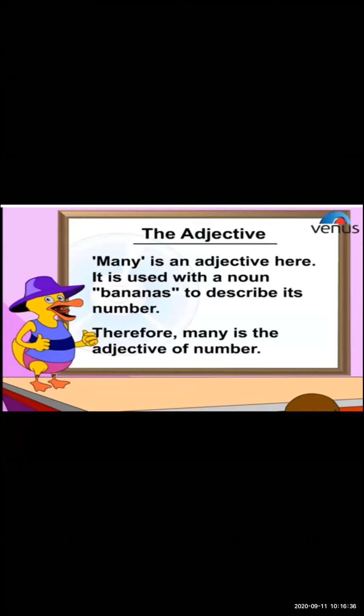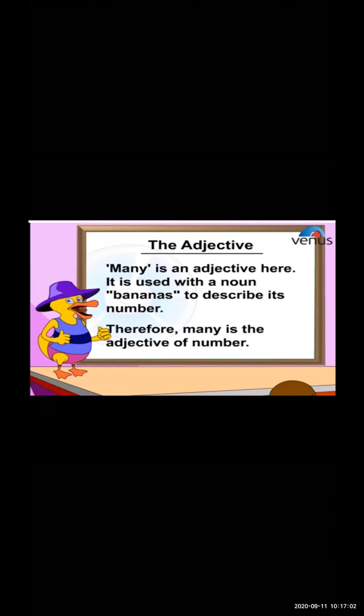It is used with the noun bananas to describe their number. So many is an adjective, and it's an adjective of number.